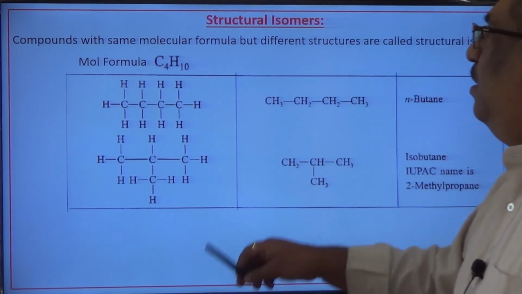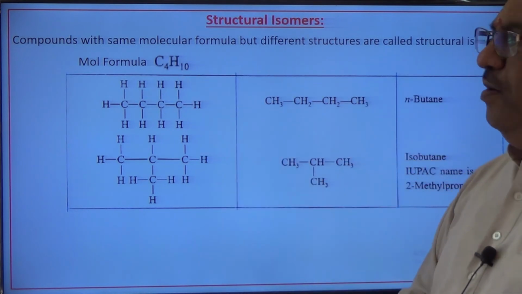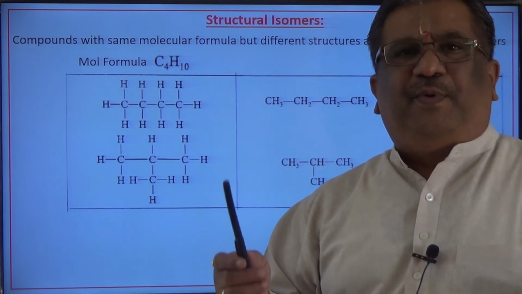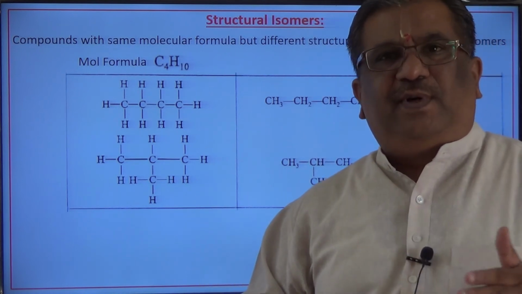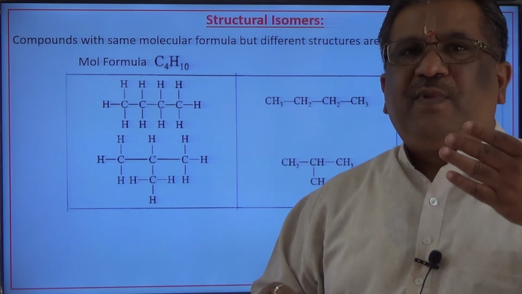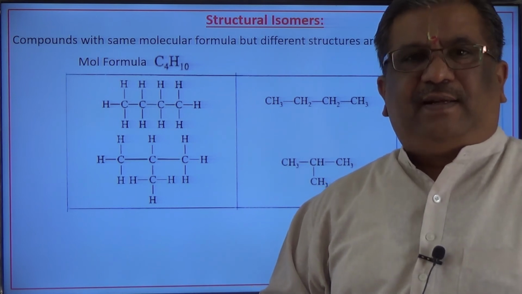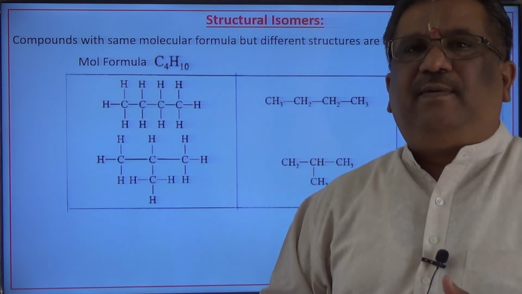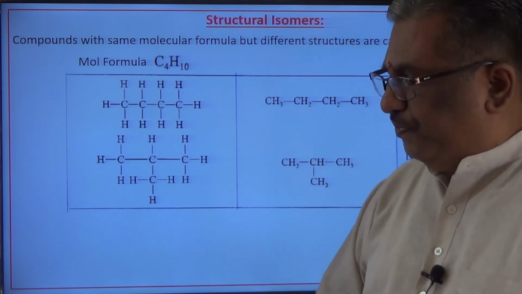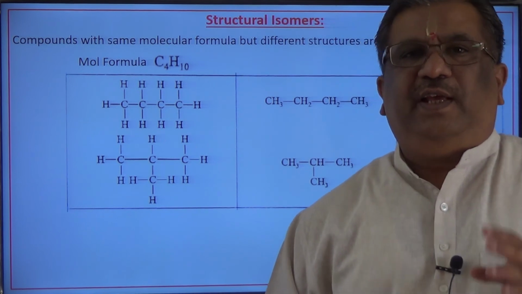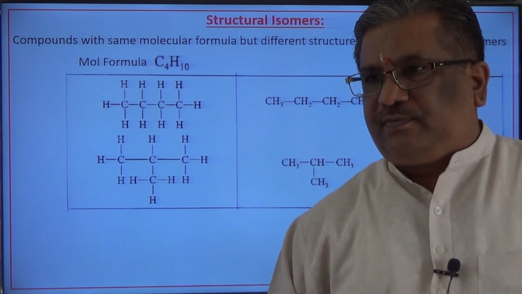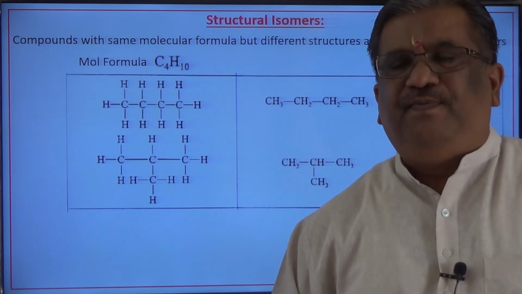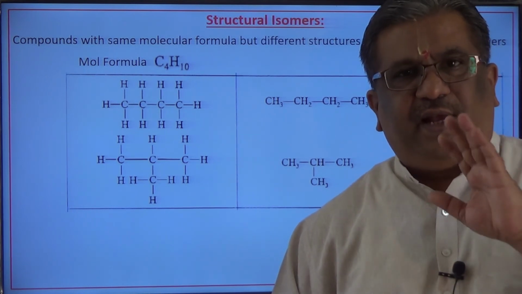So you will be asked a question in the exams to write structural isomers of butane, structural isomers of pentane, all possible structural isomers of pentane. Like that the question will be asked. So in order to do that, my suggestion would be, you must know the structural isomers for butane, which has two isomers. Pentane, you will get 3 isomers.